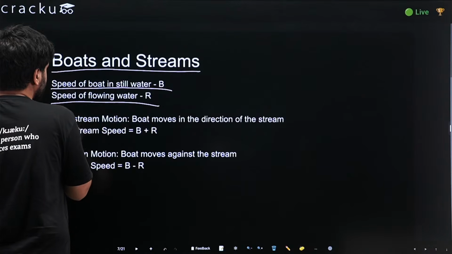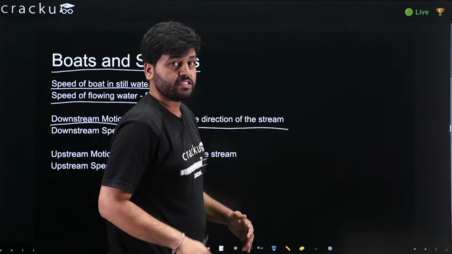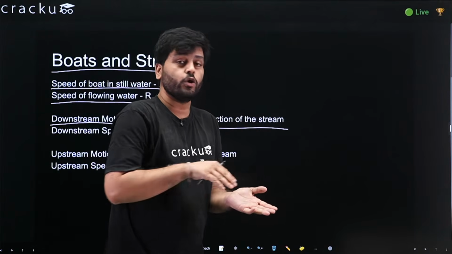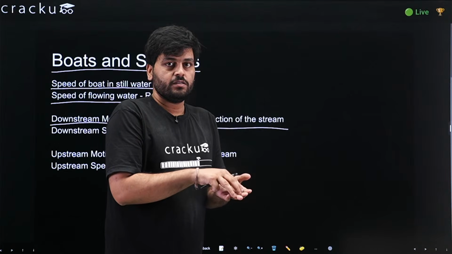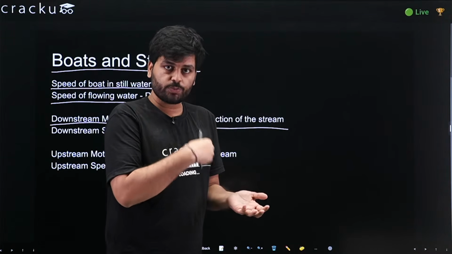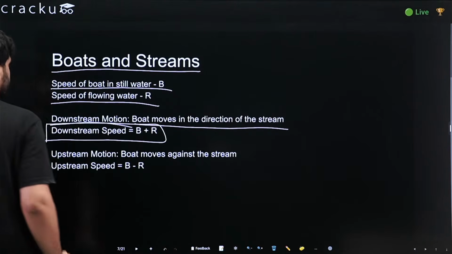Similarly, in downstream motion, the boat moves in the direction of the stream, or in the direction of flowing water. So water would help the boat. The boat speed would be the boat's own speed plus water speed. So downstream speed would be B plus R.